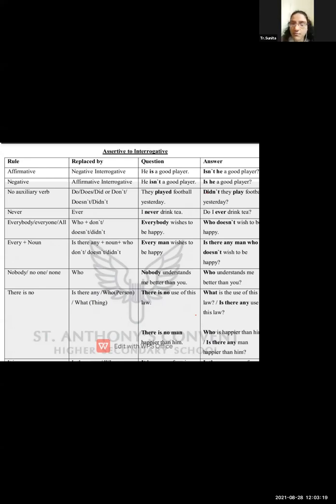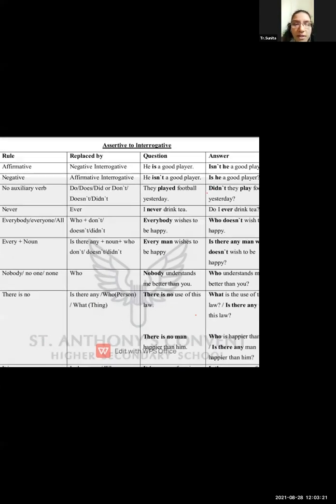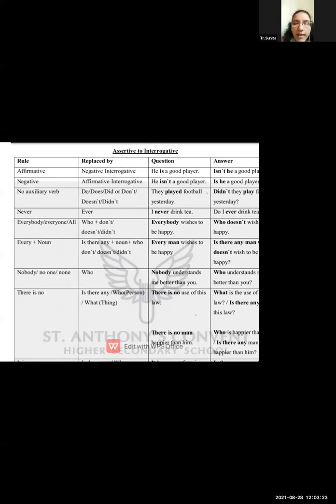Yeah, otherwise not. So pay attention towards here. What is the rule? If you observe the sentence, it is affirmative. This is our sentence: He is a good player. Now, which sentence is this? Is affirmative negative or positive? Yes, it is a positive sentence.